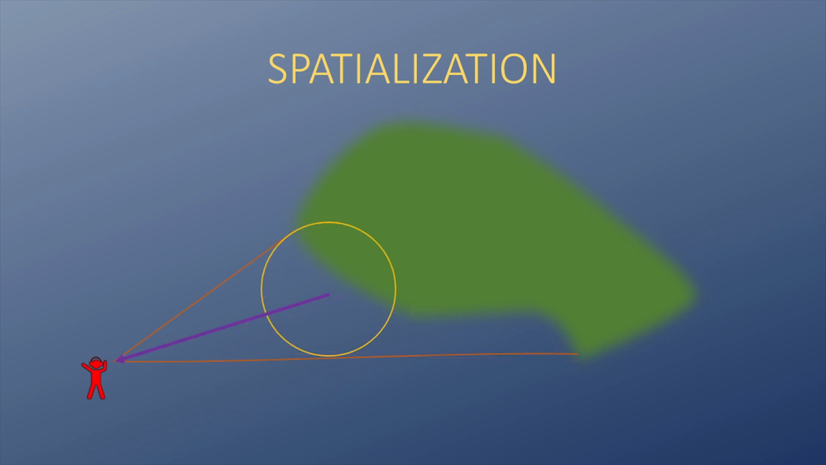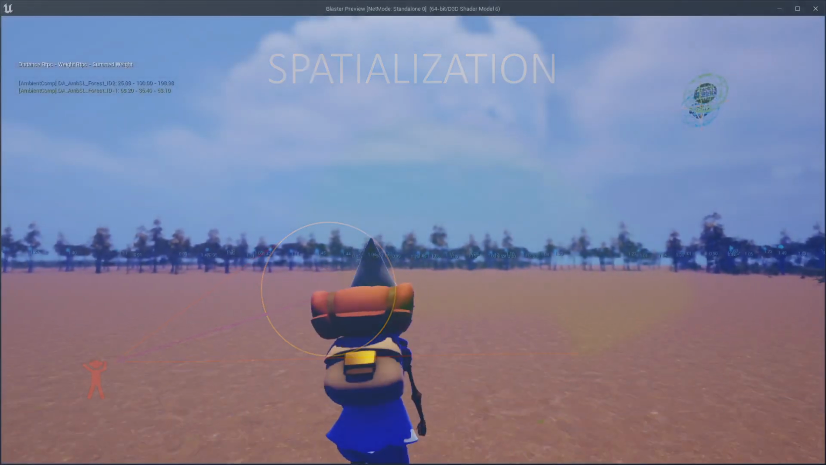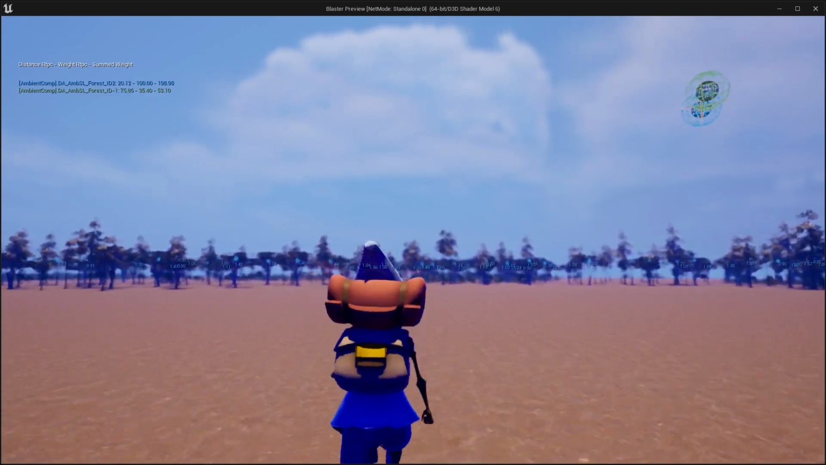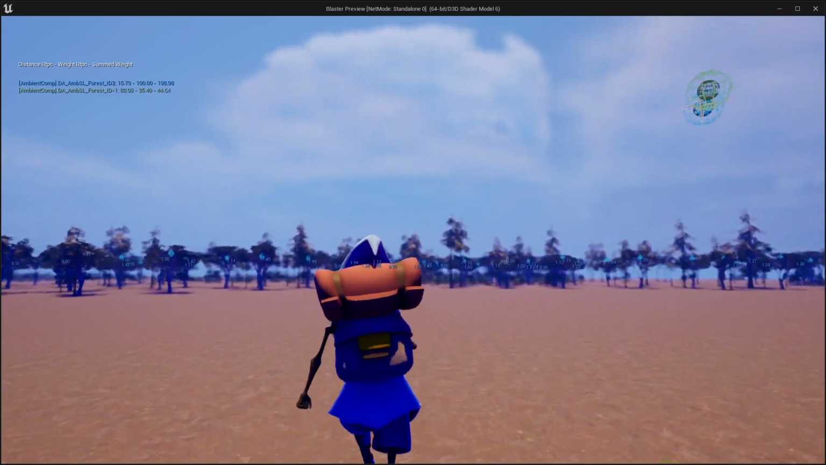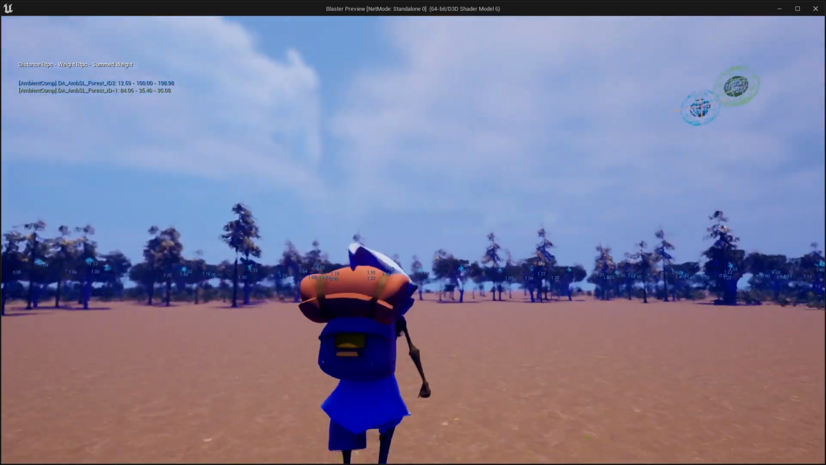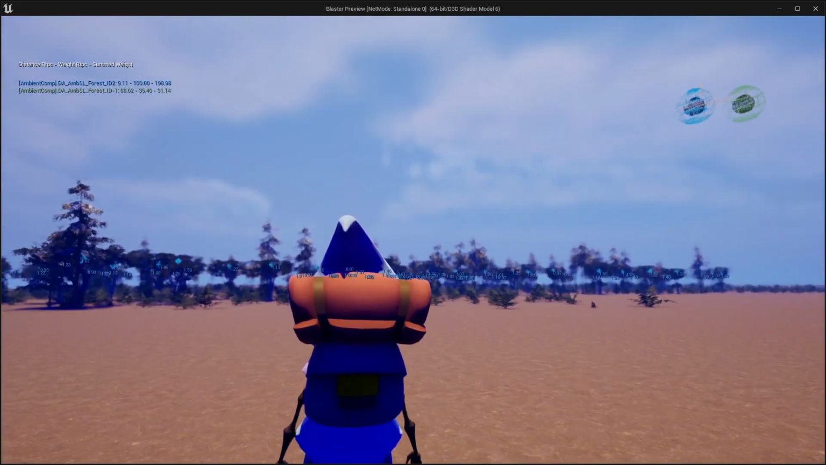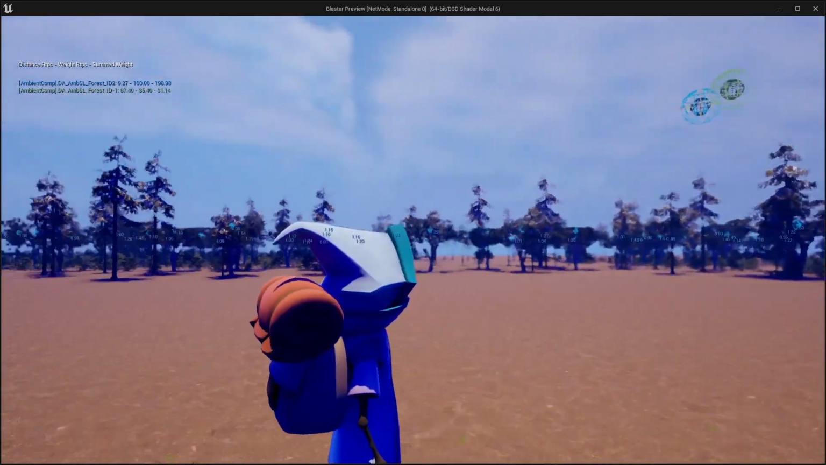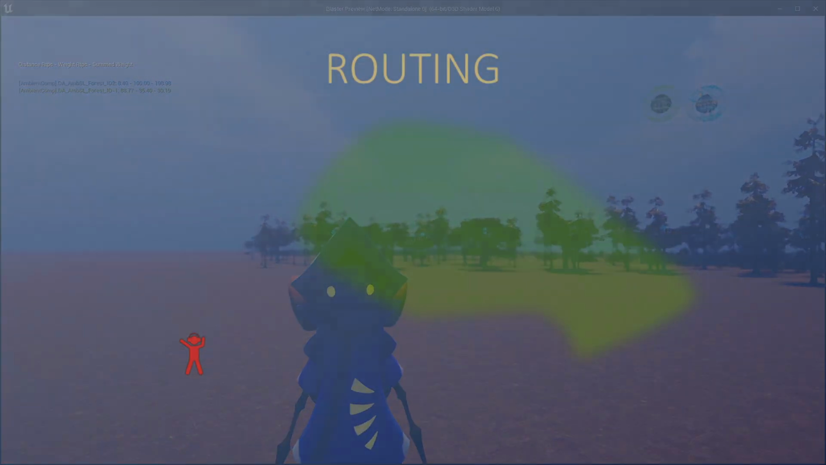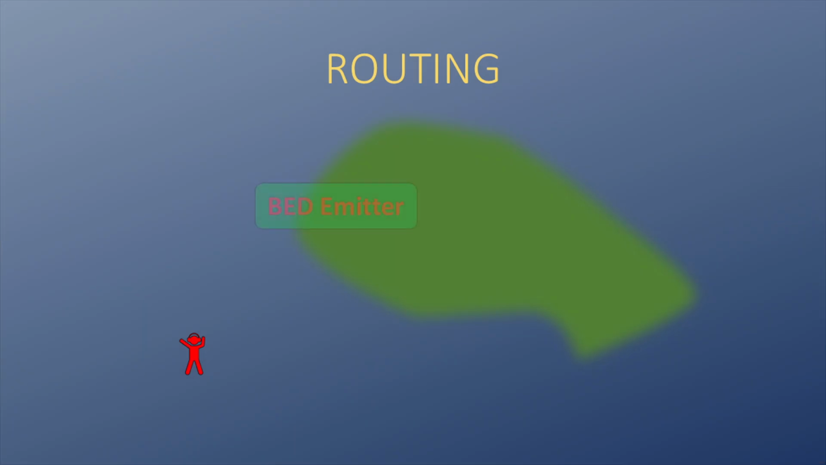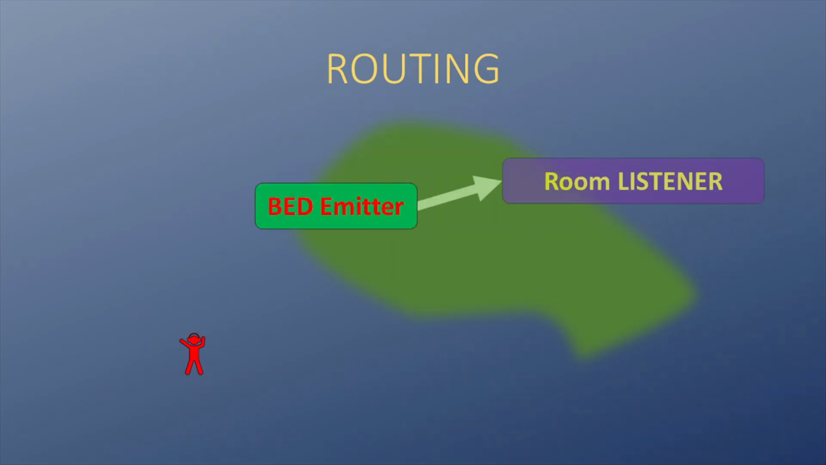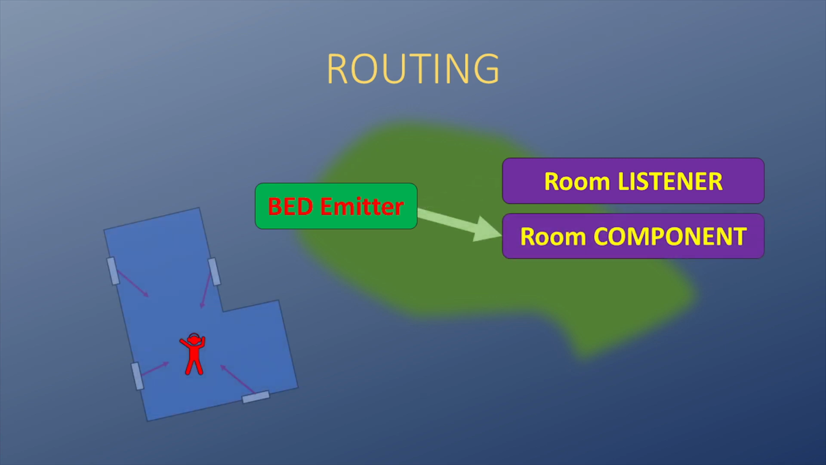To facilitate visual debugging, a representation of this relationship is shown in the top right of the screen, where the 3D crosshair represents the room listener, and the colored spheres the inner and outer radius of the radial ambient bed emitter. As the final part of the puzzle, the audio playing on the ambient bed emitter is routed to the room listener when the spatial listener is in the same room as the ambient bed, and to the room component when they are in different rooms.